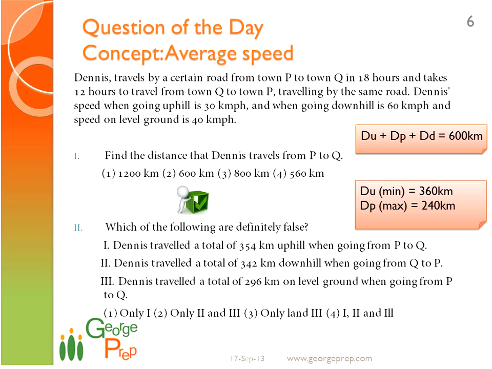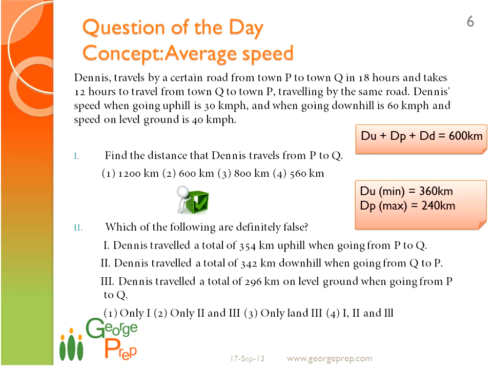Next statement: Dennis traveled a total of 342 kilometers downhill when traveling from Q to P. What is this downhill distance when traveling from Q to P? It is nothing but the uphill distance when you're traveling from P to Q, right? That is our du. Again, du minimum is 360. Here we have got 342. So statement 2 is also wrong.